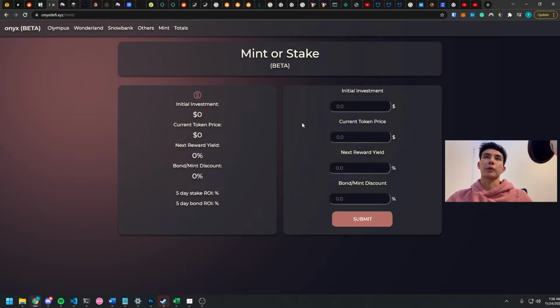I'm not really going to go into why you should use minting or staking, because I feel like it's an entirely separate video. But just know that this has a free calculator and there is no paywall. So anything that I add in the future is going to be completely free. Everything going into this project is going to be completely free.